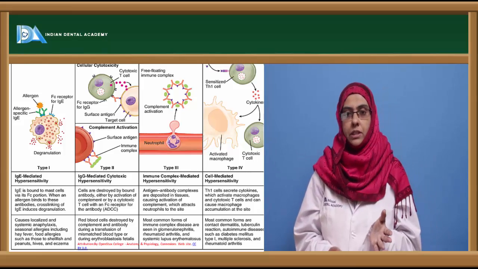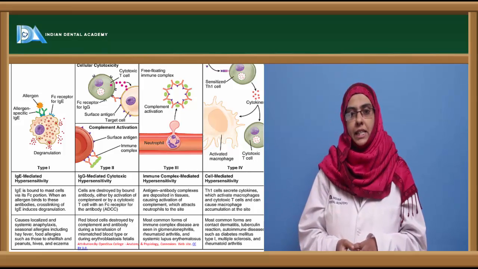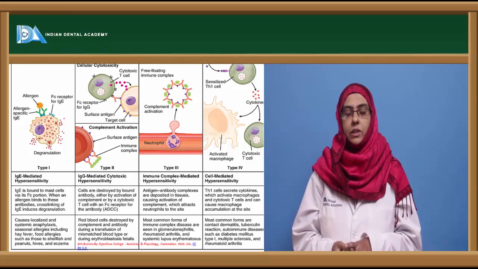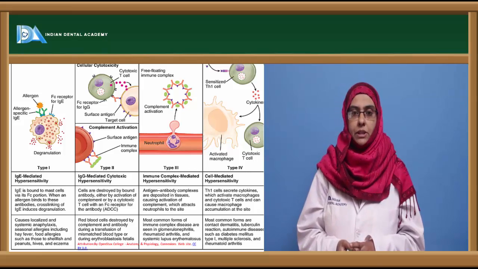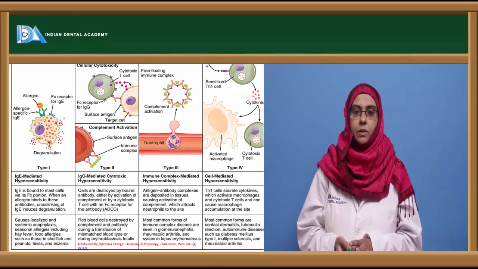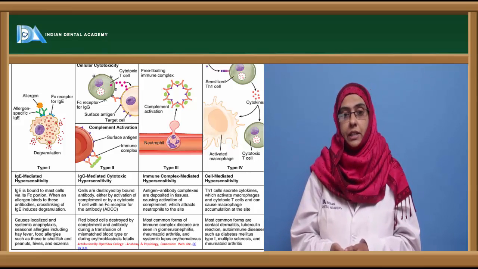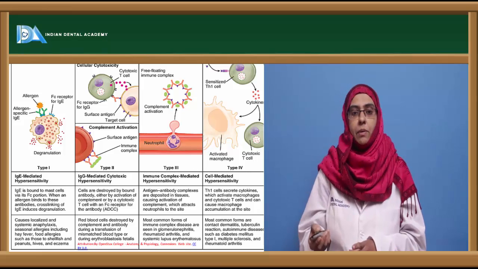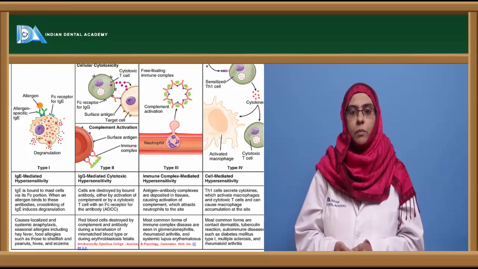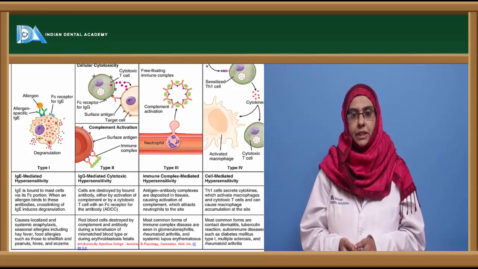So type 1 is usually mediated by IgE antibody. So reaginic antibody is the one that usually induces this type 1 hypersensitivity reaction. Type 2 is mediated by IgG antibody. So here you can see vast varieties of cells that can be damaged with the help of IgG antibody. Type 3 is immune complex mediated hypersensitivity reaction.